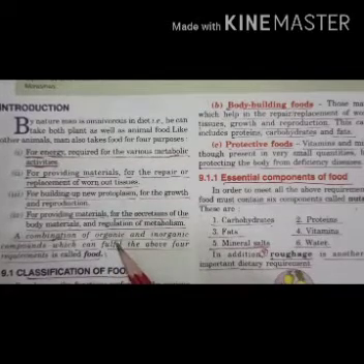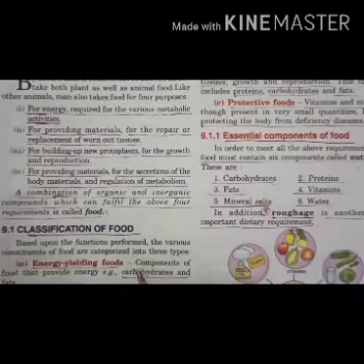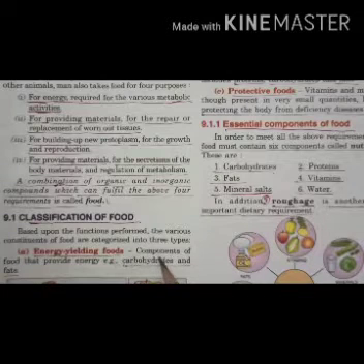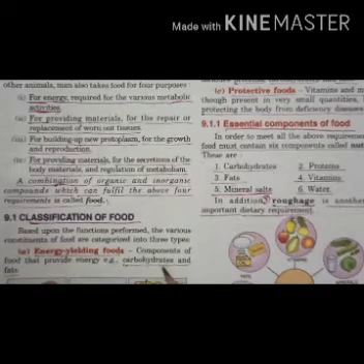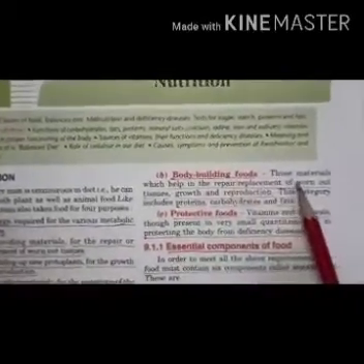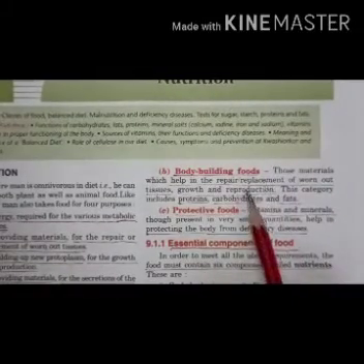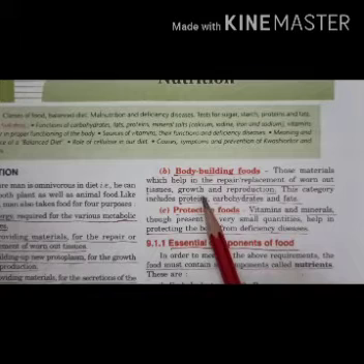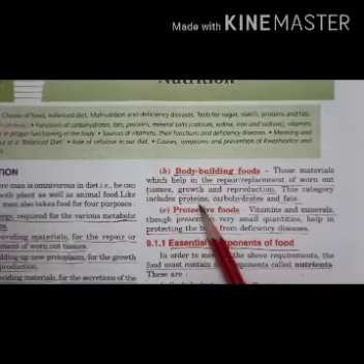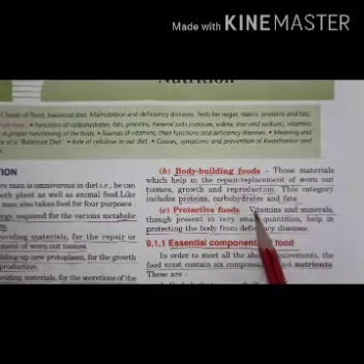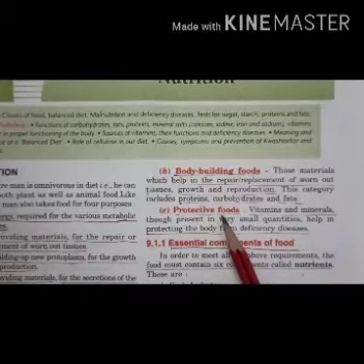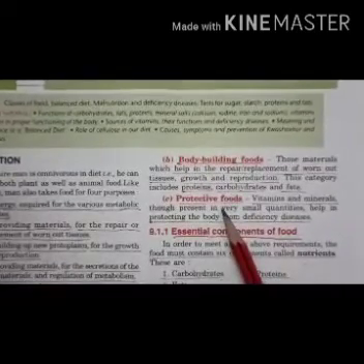Next is the classification of food. Food is categorized into three types. First is energy yielding food, the components of food that give us energy, and these are carbohydrates and fats. Next is bodybuilding food, the materials which help in repair and replacement of worn out tissues and in growth and reproduction. This category includes protein, carbohydrate and fats. Next is protective food. Vitamins and minerals come under this category, and they protect our body against diseases.